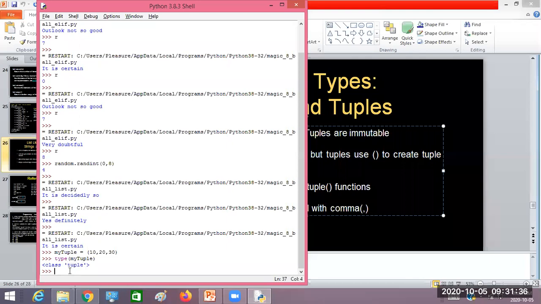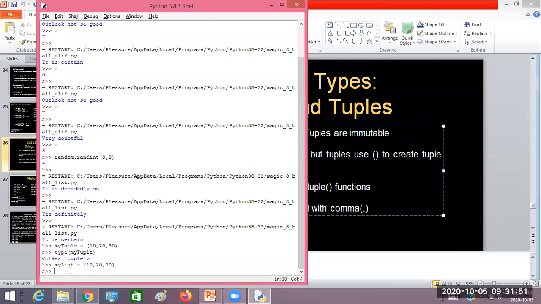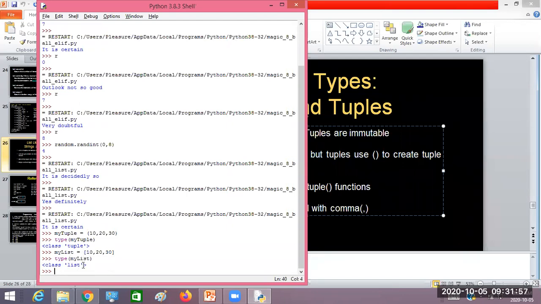Likewise, suppose I create a list: I'll use square brackets, 10 comma 20 comma 30. For list we have to use square brackets, for tuple we use parentheses. Now if I execute the type function on my list, it gives the class name as list. Did you get this one? Now the difference between my tuple and the list.